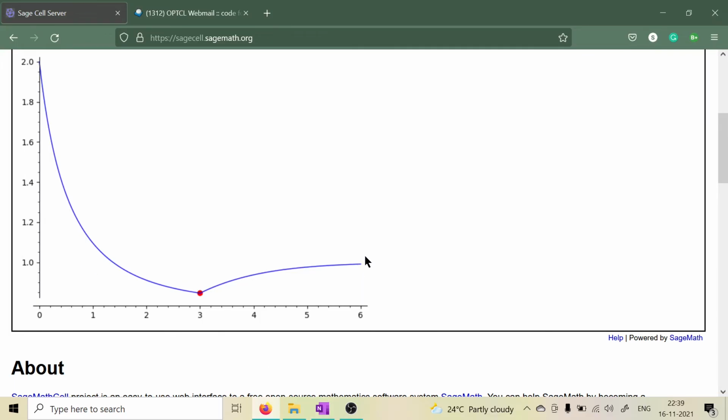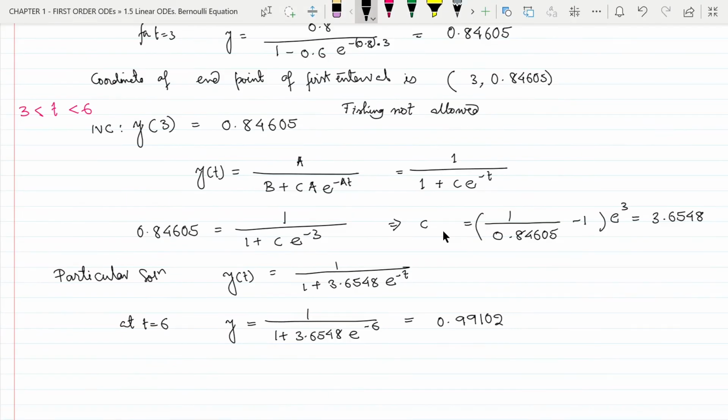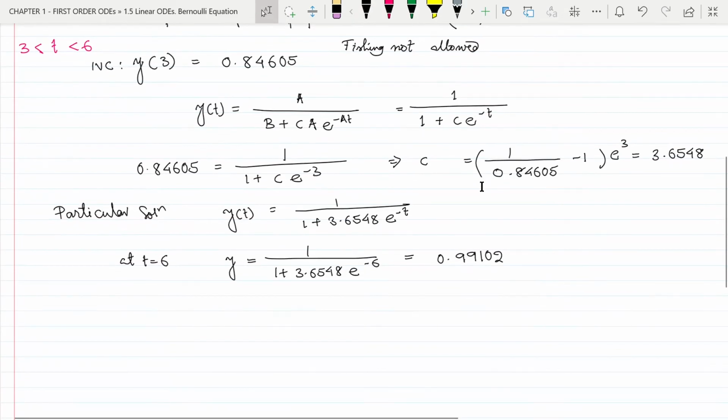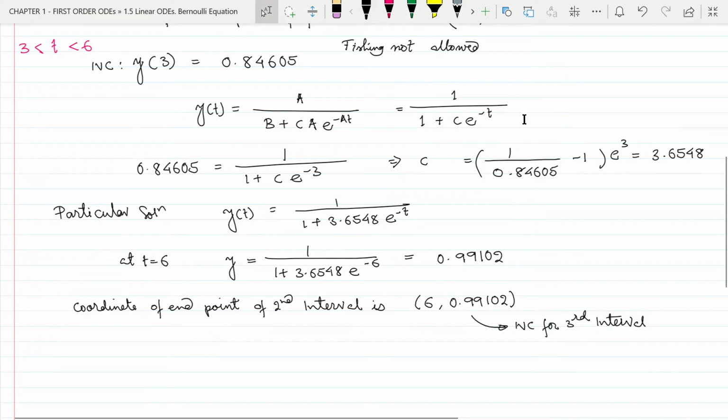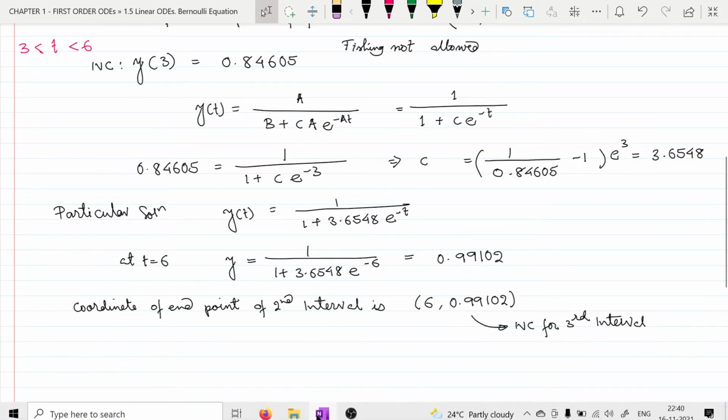Now we will plot this y value in the graph. We can write that coordinate of end point of the second interval as 6, 0.99102, and this is the initial value condition for the third interval. Let us plot this point in the graph.